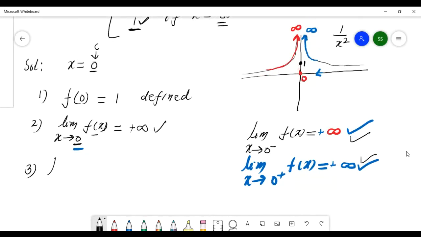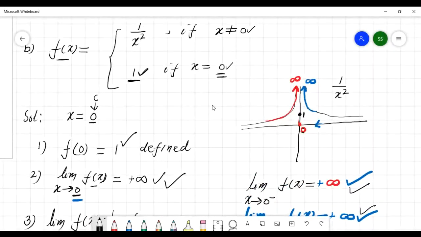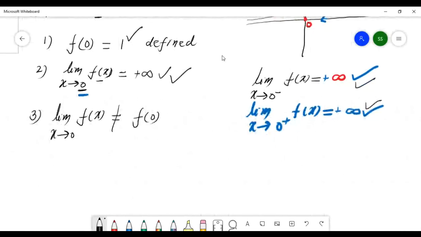Now check condition number 3: the limit as x goes to 0 of f of x, and f of 0. Condition 2 is this, and f of 0 is 1, and this limit exists and is infinity, so they are not the same, they are different. See this, condition number 3 fails. Condition number 3 fails. It means this function is not continuous. This function is not continuous at zero. The third condition fails here.